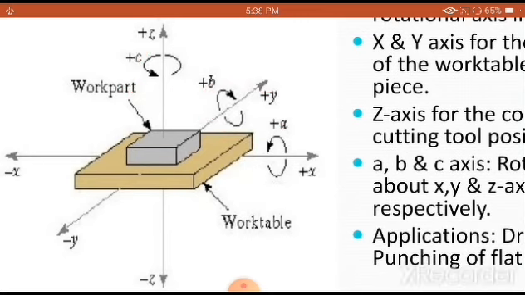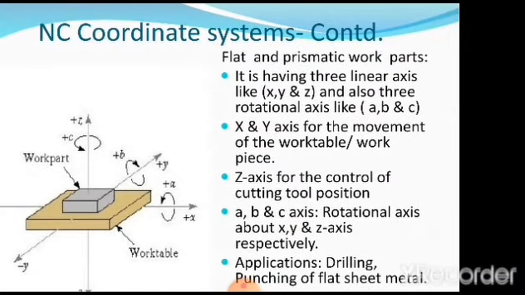So why is this done? This is done in order to ensure that your machining operation is done correctly. Let me read that. It has three linear axes like X, Y and Z. Remember, for flat workpieces we always require three dimensions, X, Y and Z. Generally X and Y represent the movement of the workpiece, the flat workpiece, whereas Z represents the movement of the cutting tool. And there are also three rotational axes, A, B and C.